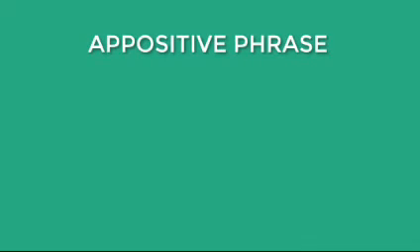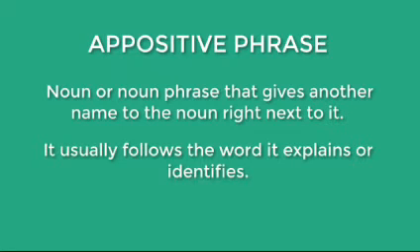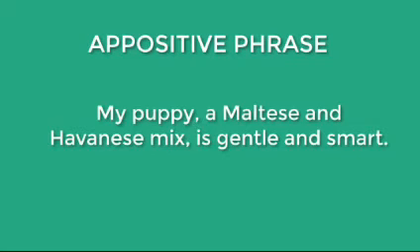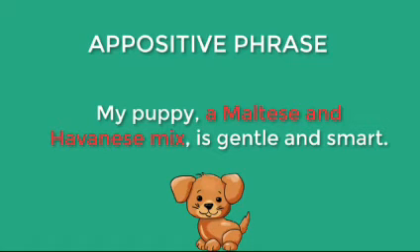Let's go on to the appositive phrase. An appositive is a noun or noun phrase that gives another name to the noun right next to it. An appositive phrase usually follows the word it explains or identifies. As in this example, my puppy, a Maltese and Havanese mix, is gentle and smart. The phrase a Maltese and Havanese mix is an appositive describing my puppy.